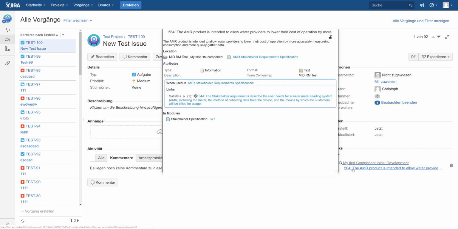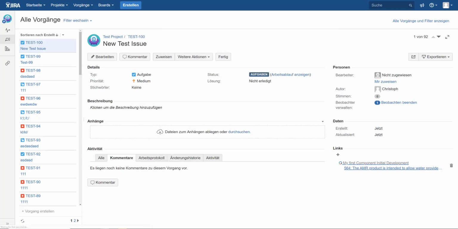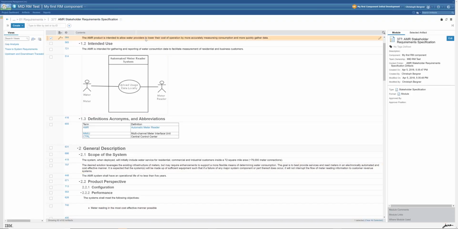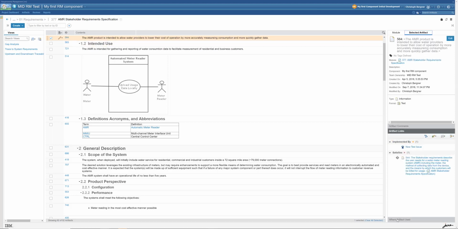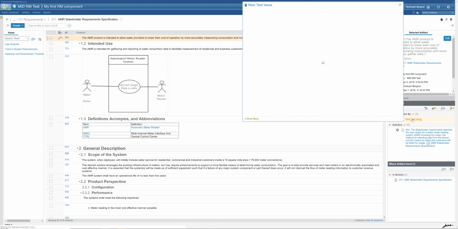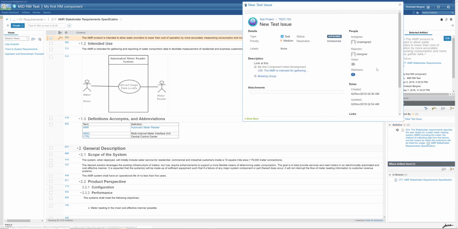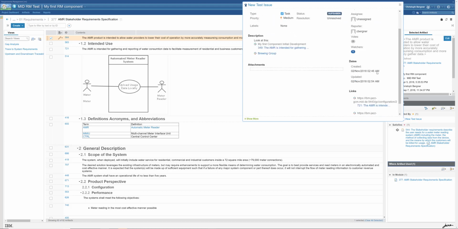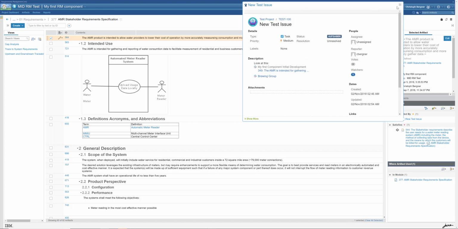And when I do Control click, then we navigate into Doors Next here directly to 564, and let's have a look. And here is our new test issue. When I do the rich hover, then I get the delegated UI of that artifact.